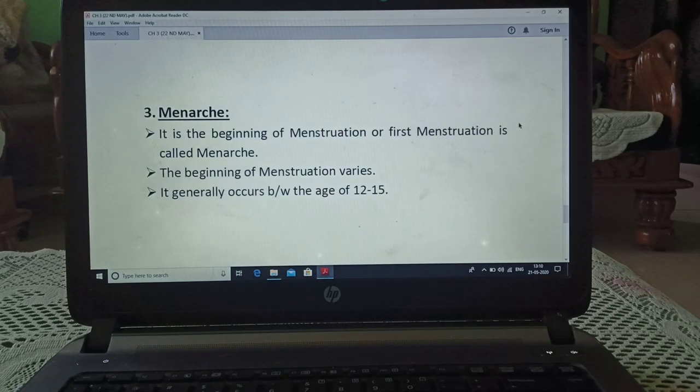Menarche. It is the beginning of menstruation, or first menstruation, is called menarche. The beginning of menstruation varies. It generally occurs between the age of 12 to 15.